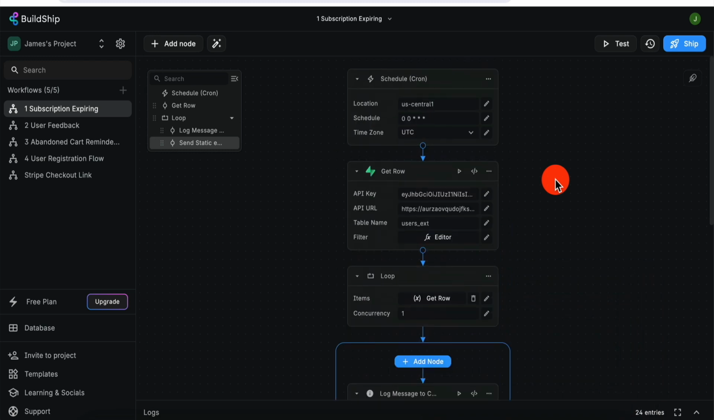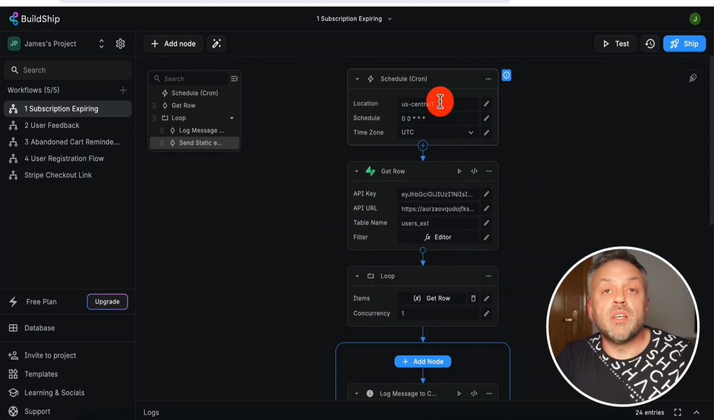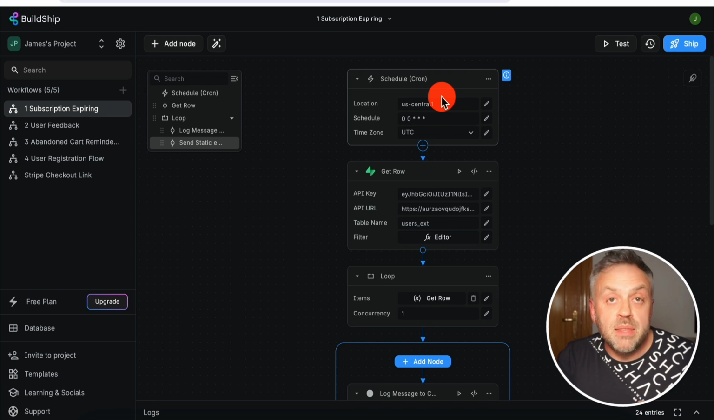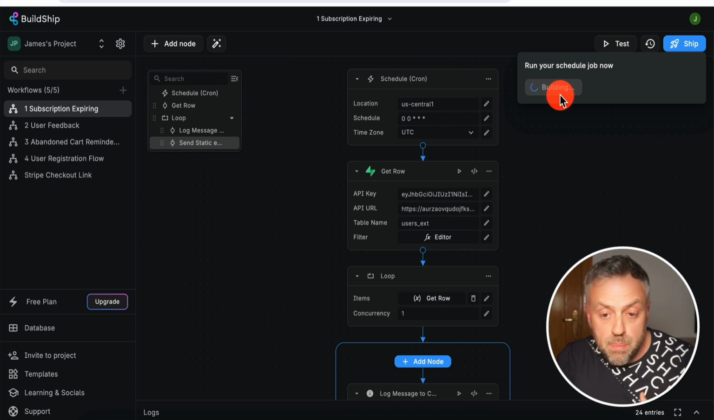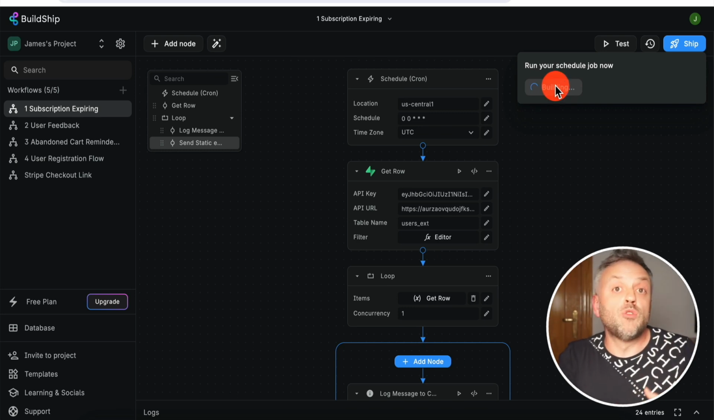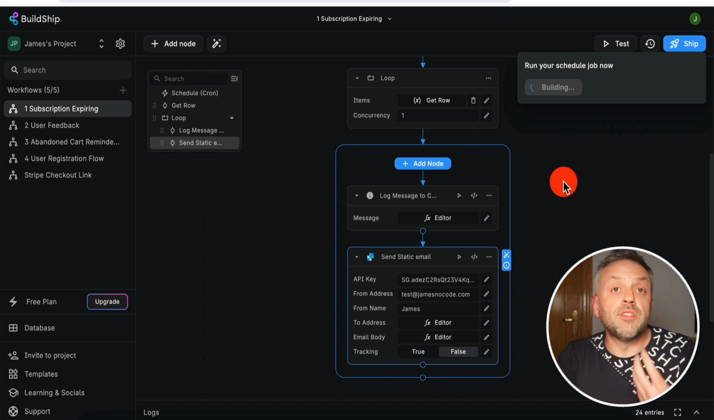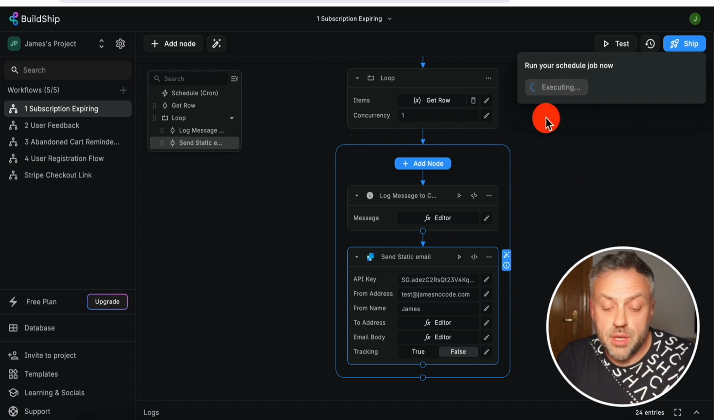Let me show you how this works. Instead of waiting until midnight for this flow to execute, we can simply click here on test and run this flow right now. I'm going to click on test and it's going to build this flow out, compile it, upload it onto Google Cloud, and then execute it. Okay, so now it's executing right here.